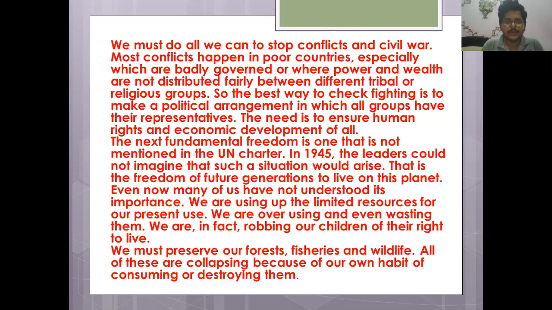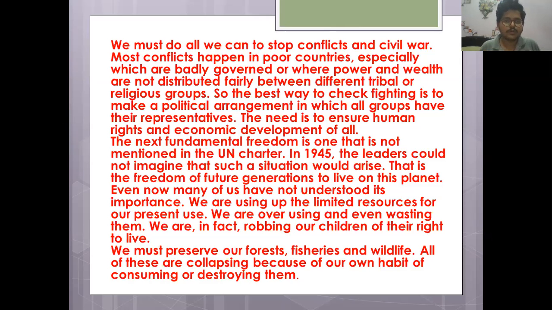We must do all we can to stop conflicts and civil war. Okay, so it is being said in this passage that we have to do all the things that we can do to stop the conflicts and the civil war.